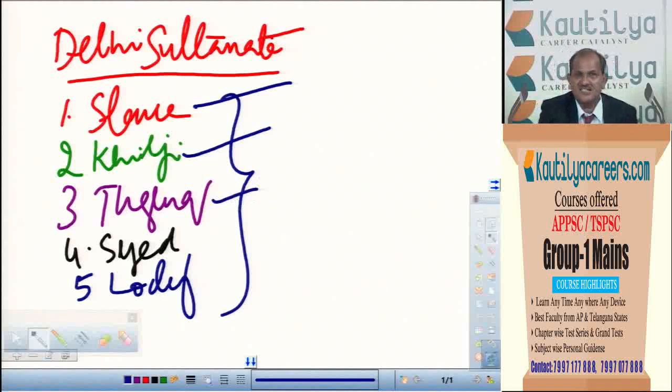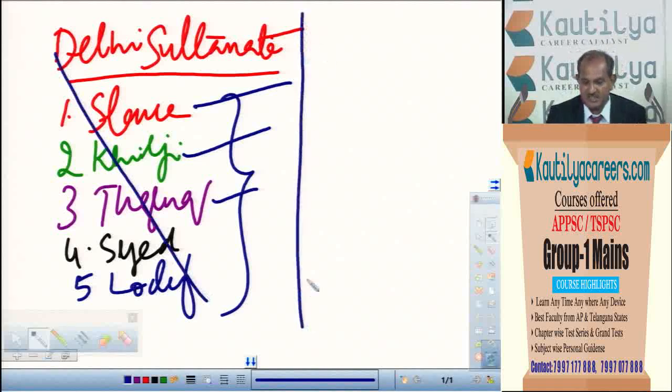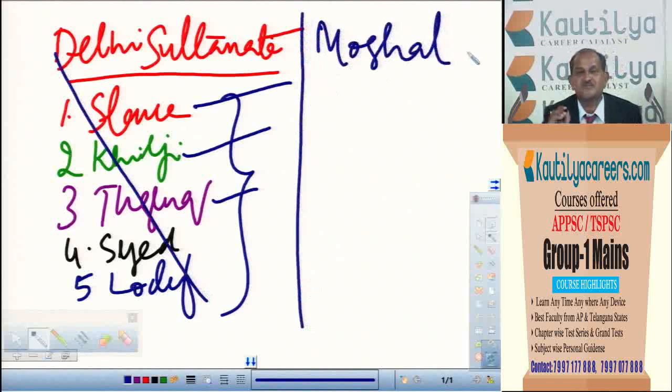And in Sayyid Dynasty, much importance was not there for us. And in Lodi Dynasty, one important ruler that we have was called Ibrahim Lodi. During his period, the empire was occupied by Babur, with which Delhi Sultanate was completed, and one more Islamic dynasty was started, called Mughal Dynasty. Mughal Dynasty we have to study.